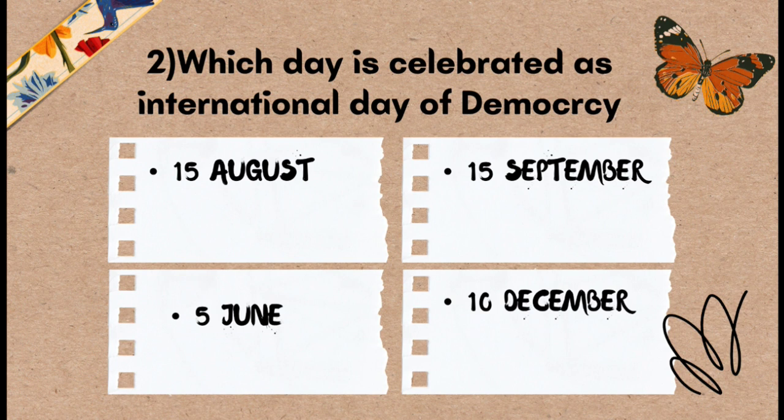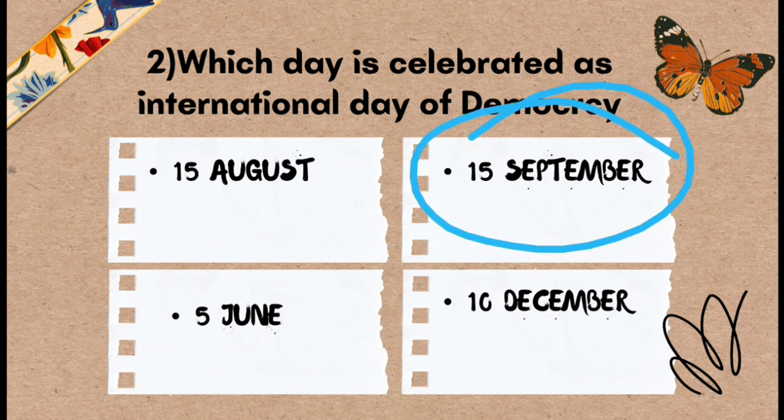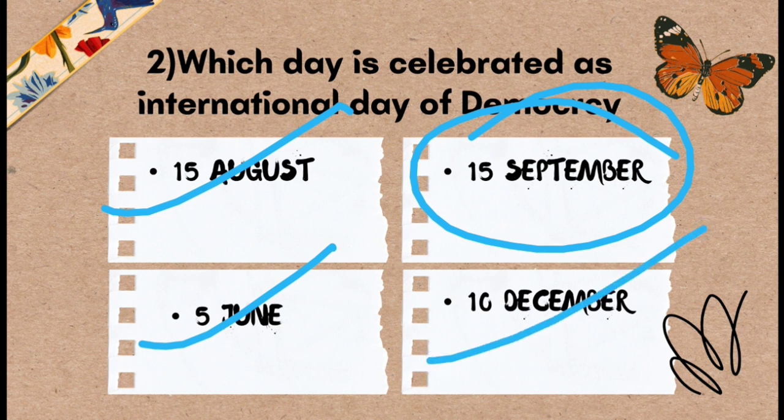And the correct answer for the question is option B, 15 September is celebrated as International Day of Democracy. And we will be discussing the other options. 15 August is celebrated as Indian Independence Day. 5th June is celebrated as World Environment Day and 10 December is Human Rights Day.